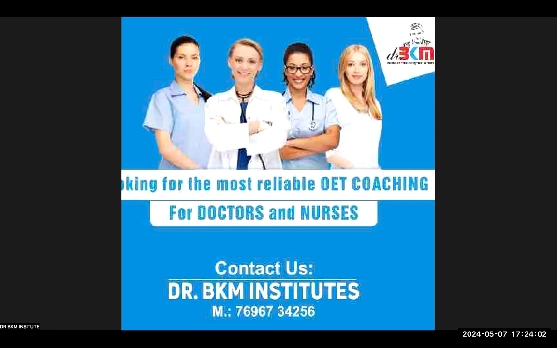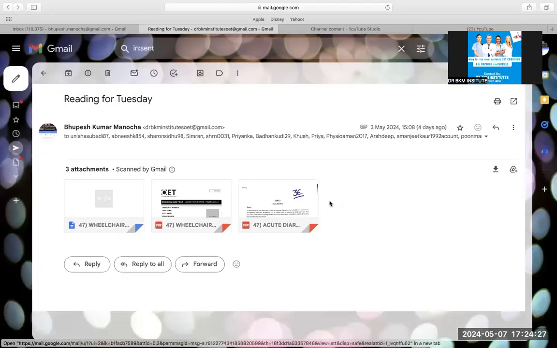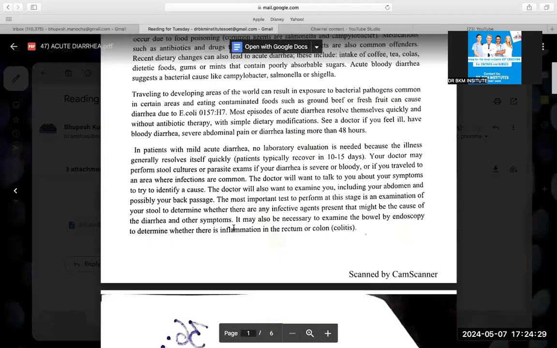And today we are doing reading part C. We have already done a bit of questions of reading part A. There was one good question to learn from reading part A, where in the blank in the paragraph it was given IV replacement of fluids are given in severe cases of diarrhea. I will show you. It's a good thing to learn, so I will do that for you so that we don't miss out on it.